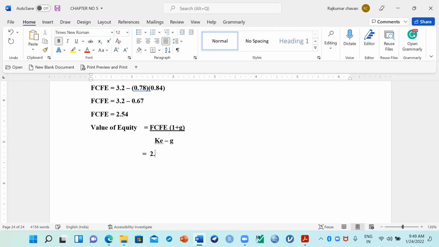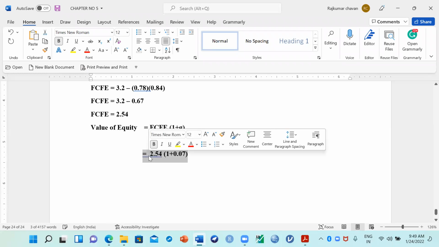2.54, right? 1 plus, and this company is going to grow forever at what rate? Can you put your answer in the chat box? What will be the G value then? G is how much? Yes, I got a few answers in the chat box. 0.07.